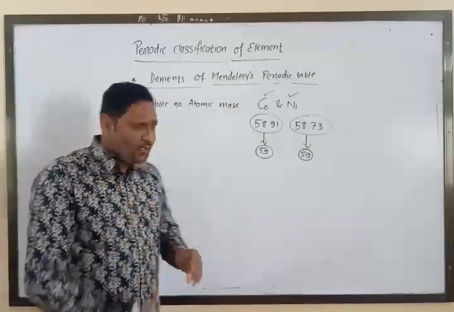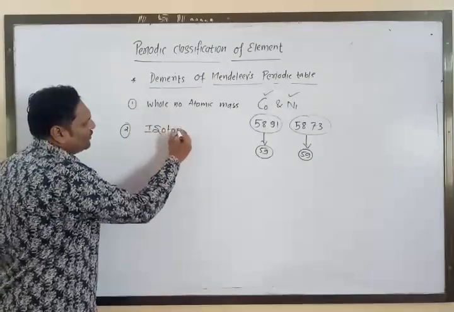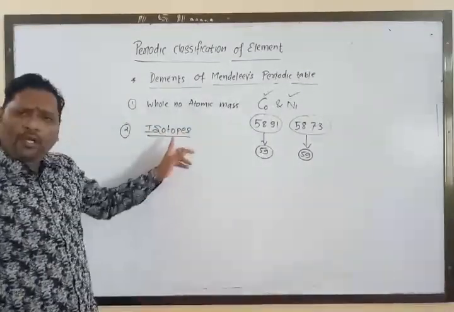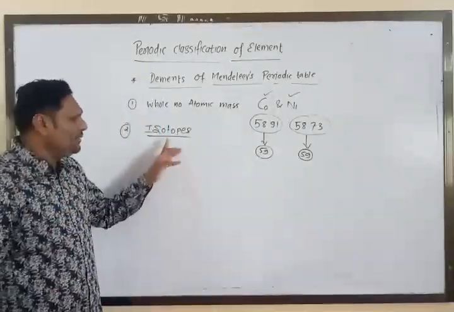The second demerit is related with isotopes. What do we call an isotope? First of all, you have to know what is meant by isotope.